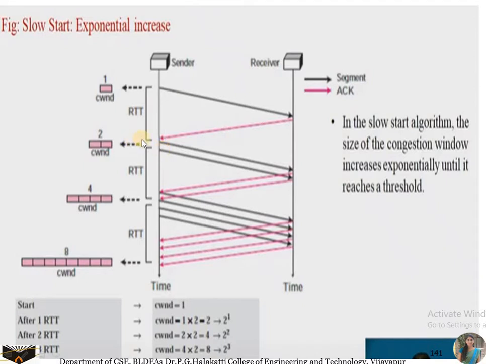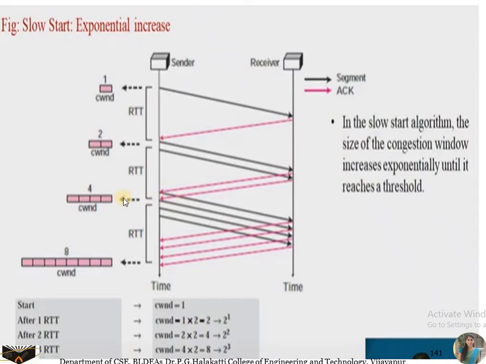As soon as you receive the acknowledgement, you increase the sending rate. So next time it is sending 2. You can see that you are sending 2 bytes of the congestion window, the first byte and the second byte, and you receive the acknowledgement for those as well.